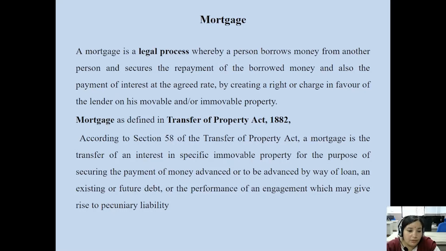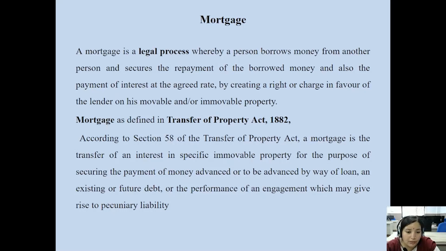According to Section 58 of the Transfer of Property Act, a mortgage is the transfer of an interest in specific immovable property for the purpose of securing the payment of money advanced or to be advanced by way of loan, an existing or future debt, or the performance of an engagement which may give rise to pecuniary liability.